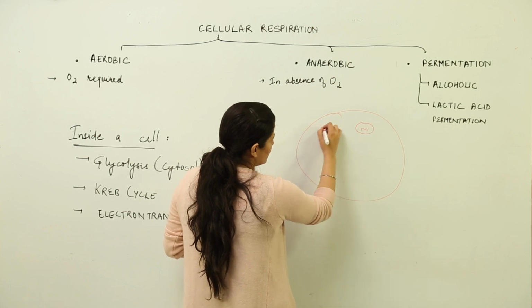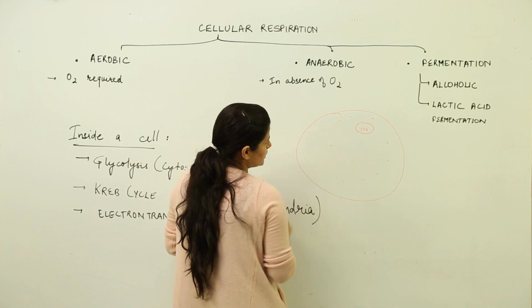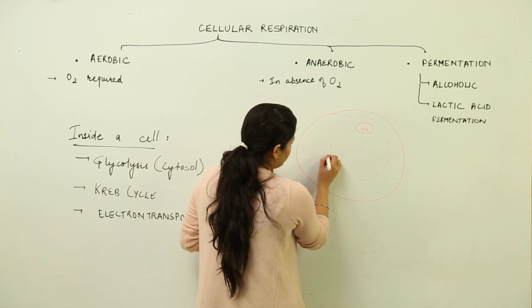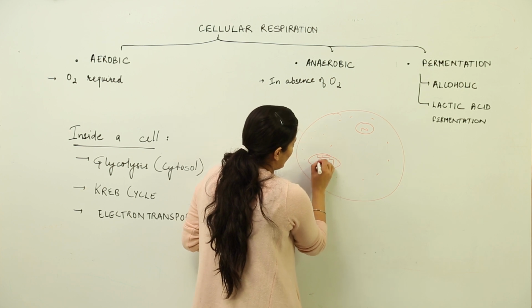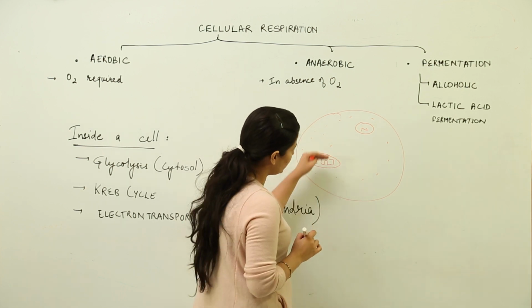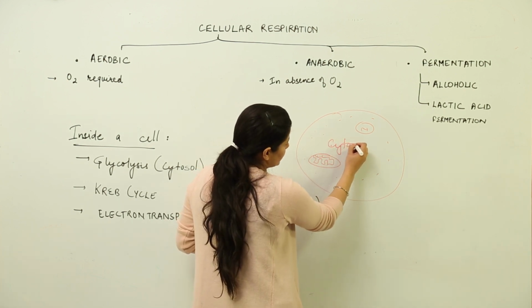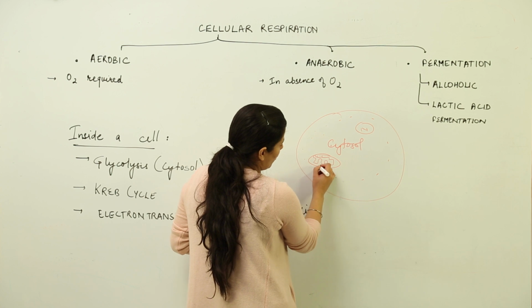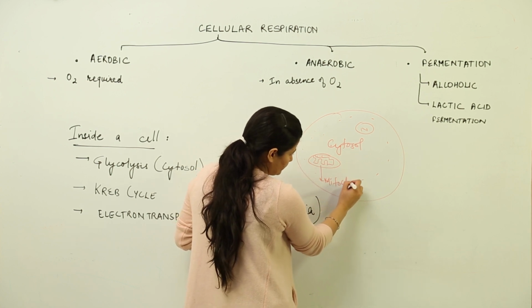This is the cytosol we are talking about, where some part of respiration takes place, and there is an organelle known as the powerhouse of the cell, the mitochondria. So basically these two parts, the cytosol and the mitochondria, are going to be involved in cellular respiration.